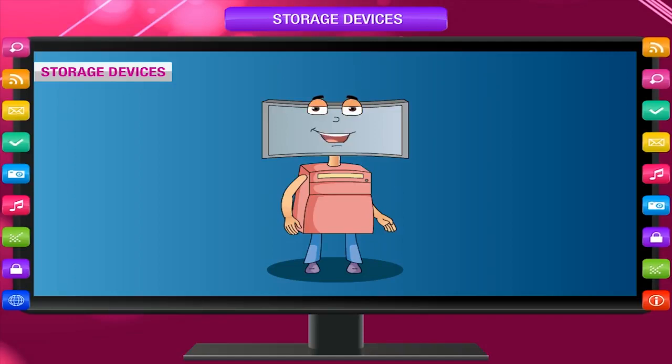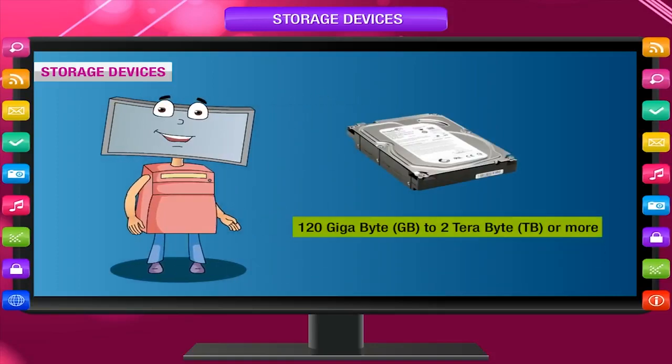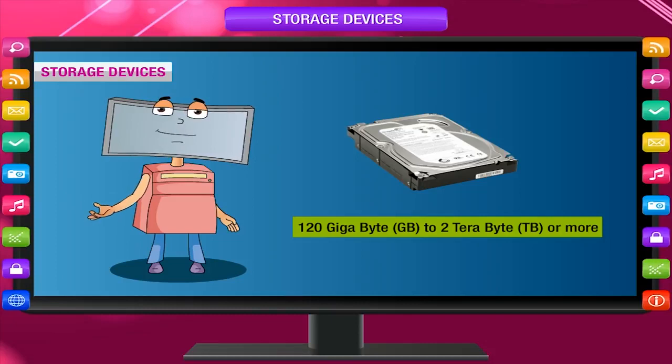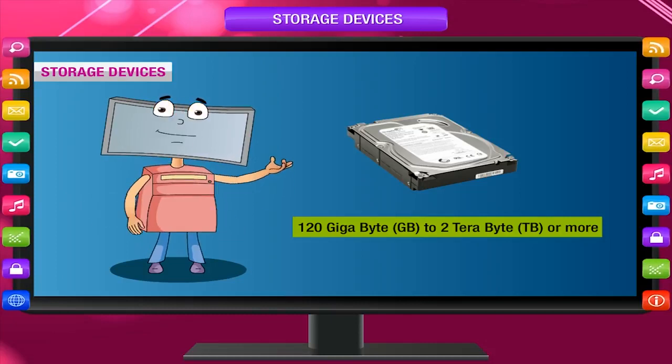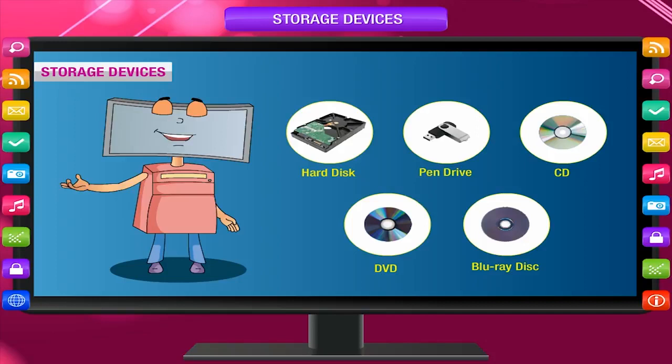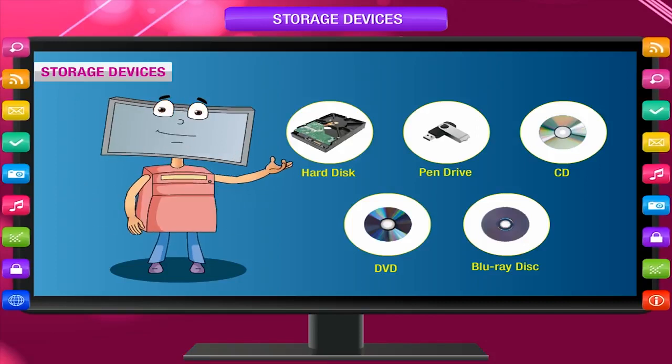Storage devices. Nowadays, high-capacity storage devices are available. A hard disk can store from 120 gigabytes, or GB, to 2 terabytes, or TB, or more. In this chapter, we will learn about the external memory or secondary memory, commonly known as storage devices. Storage devices provide a location where data can be stored when it is not being processed.